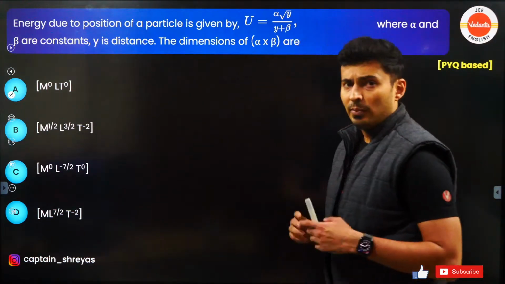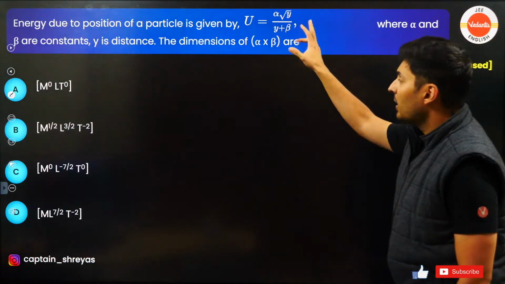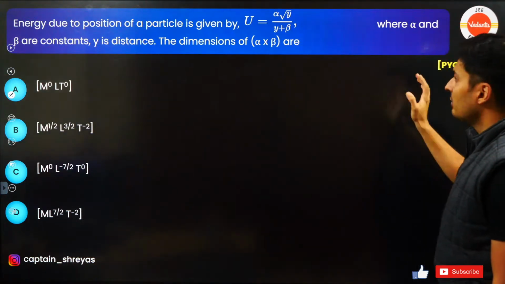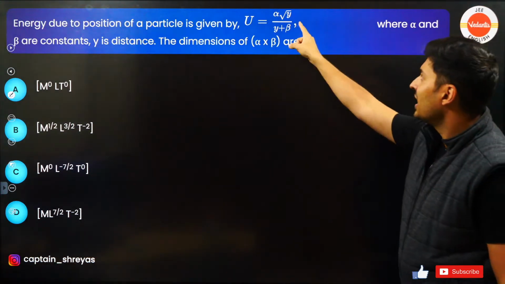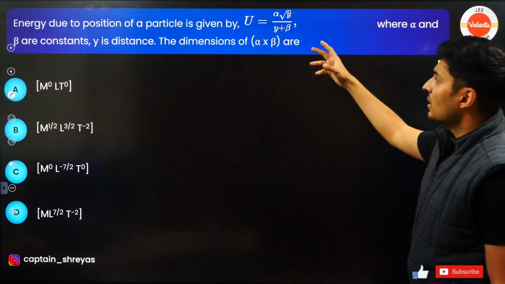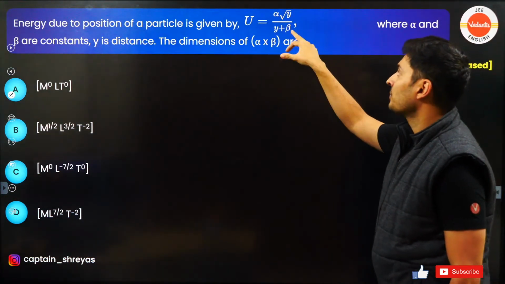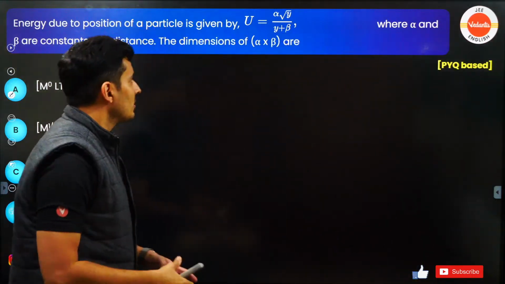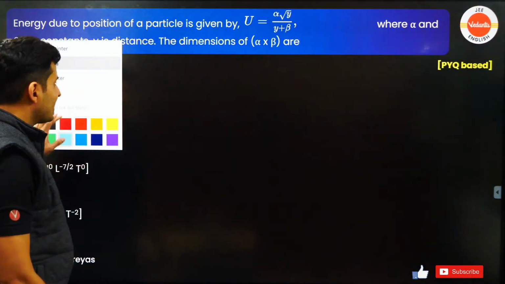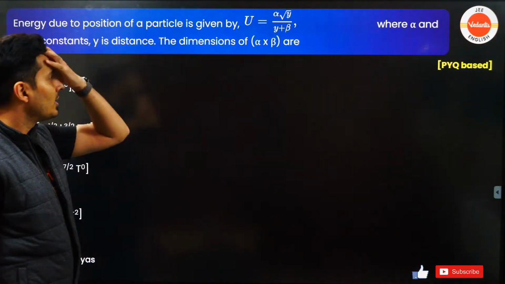Energy due to position of a particle is given by alpha root y upon y plus beta, where alpha and beta are some constants, y is distance, and dimensions are asked for alpha into beta. Okay, interesting. Let's try to figure this out again. This is also PYQ based. These kind of questions are very common in JEE Mains.